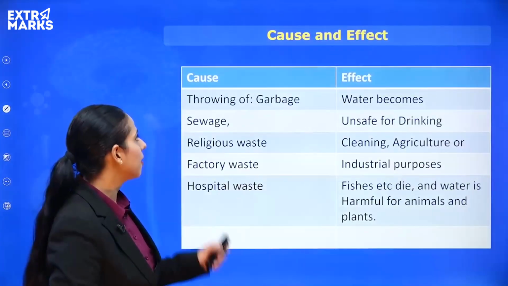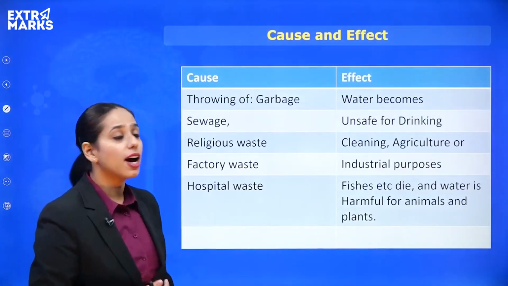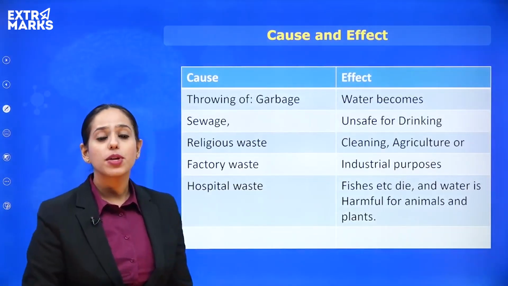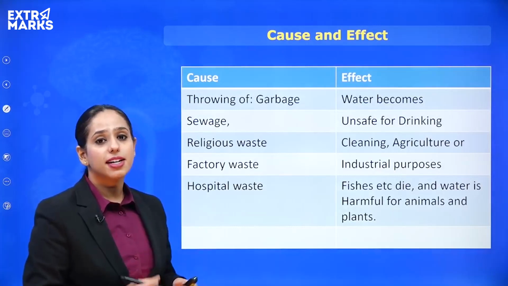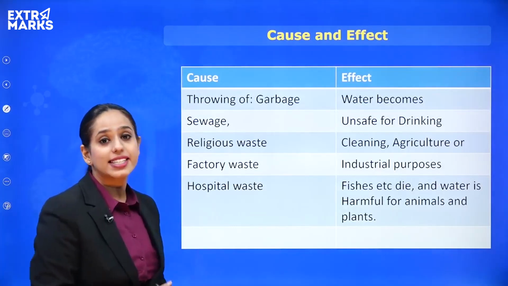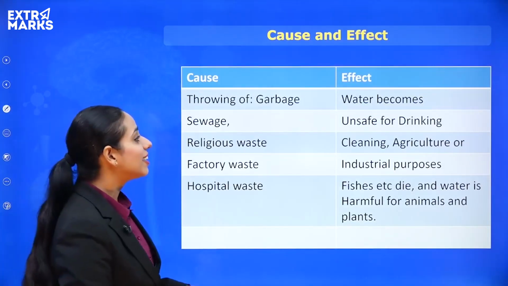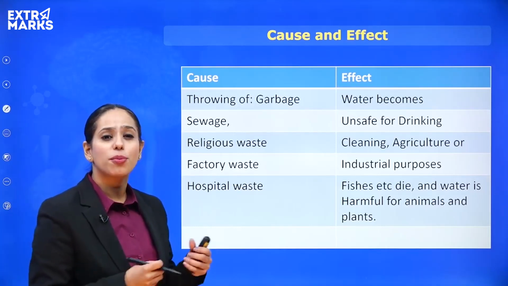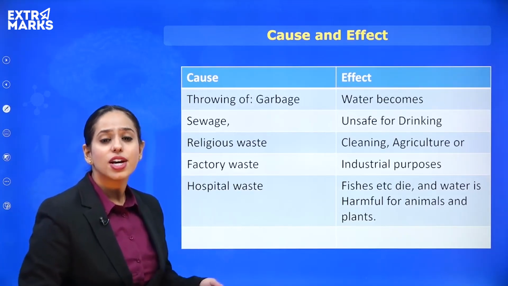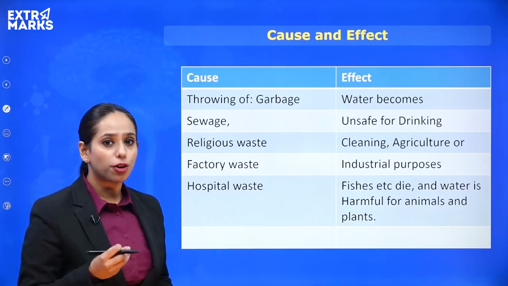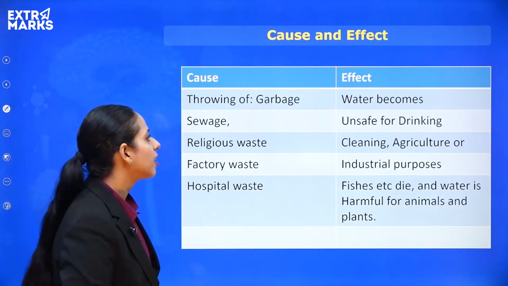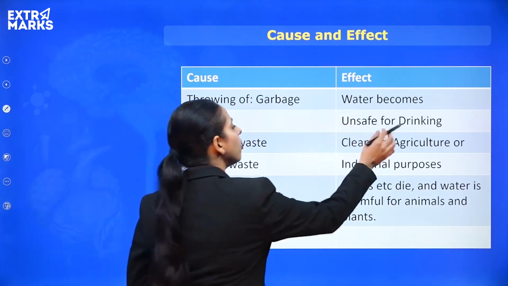Let's come here. So some of the causes are the throwing of garbage. There is a lot of garbage that is thrown into river bodies like the Yamuna, right? That leads to high levels of ammonia and different types of gases, which makes the water unfit for drinking or any other work, right? So water becomes unsafe for drinking.